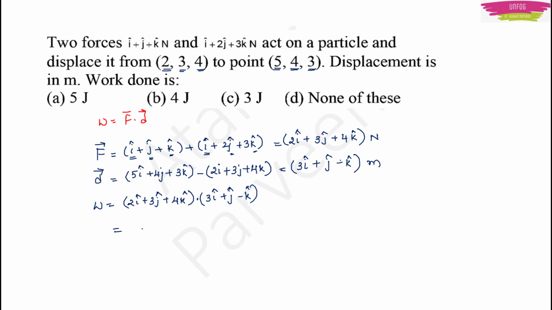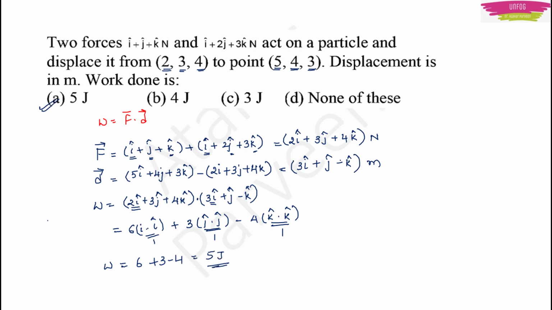This is equal to 2i into 3i, which is 6 i cap into i cap, plus 3 into 1 is 3, j cap into j cap, minus 4, k cap into k cap. So this is a dot product here. Remember, just now we told that i cap into i cap will be 1, j cap into j cap will be 1, and k cap into k cap will be 1. So my work done will become 6 plus 3 minus 4, which is equal to 5 joules. Answer A will be the right answer.